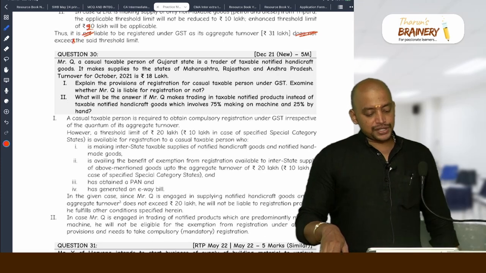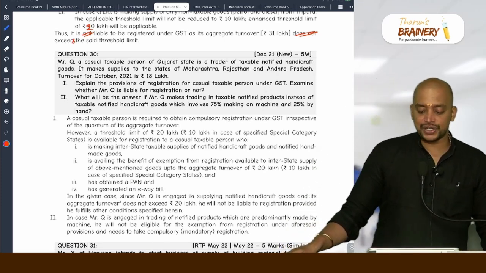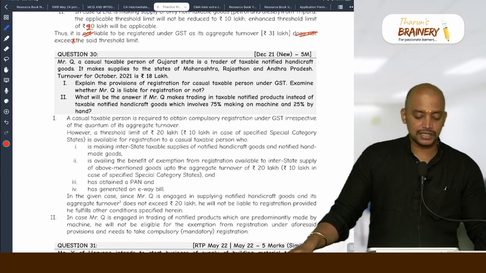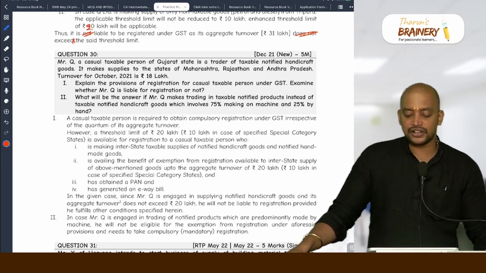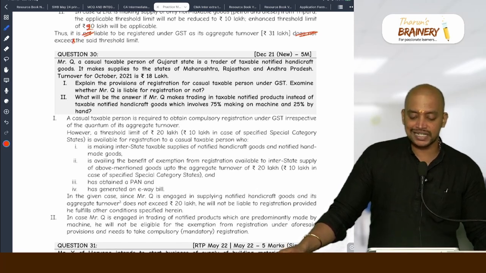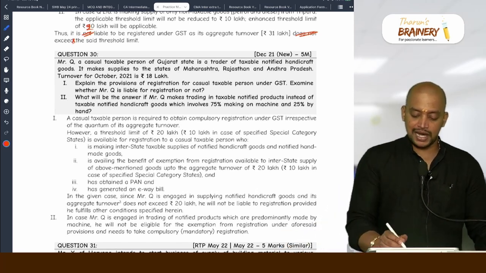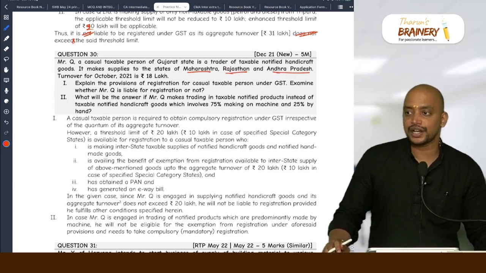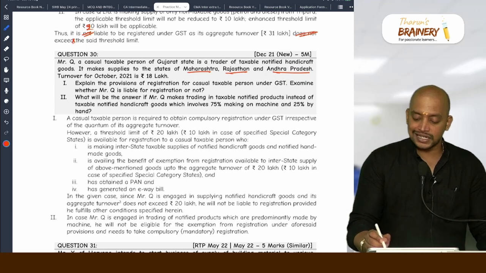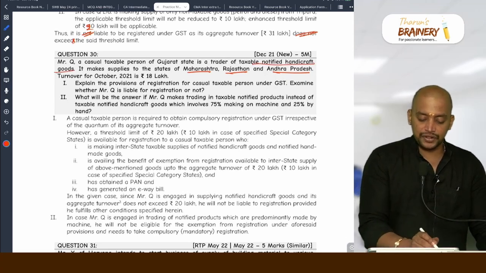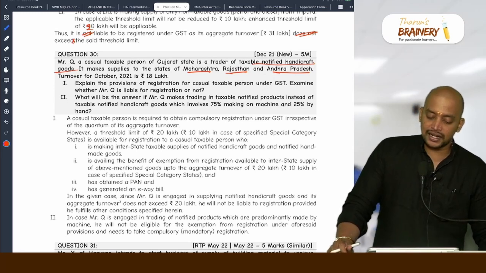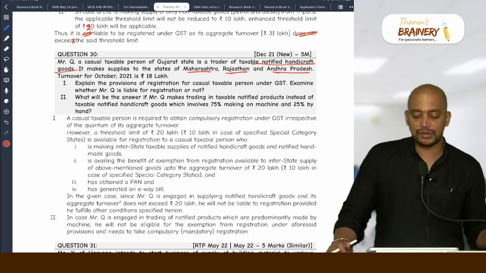Question number 30. Mr. Q, a casual taxable person of Gujarat state, is a trader of taxable notified handicraft goods. It makes supplies to the states of Maharashtra, Rajasthan and Andhra Pradesh. Turnover for October 2021 is 18 lakhs. So Maharashtra, Rajasthan and Andhra Pradesh, none of the states is in MMTN use stamp and they are exclusively engaged in taxable handicraft goods. Turnover is 18 lakhs. So explain the provision of registration for casual taxable person.